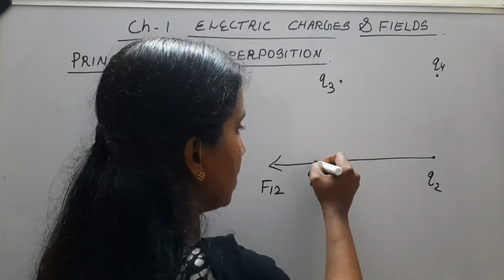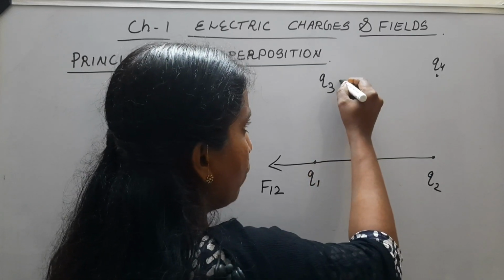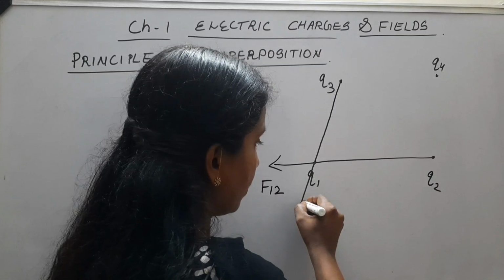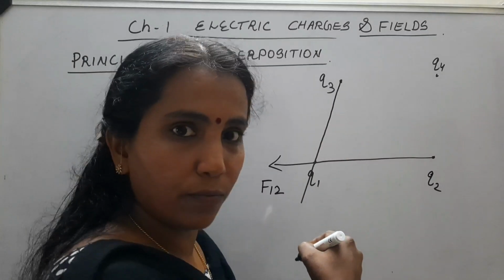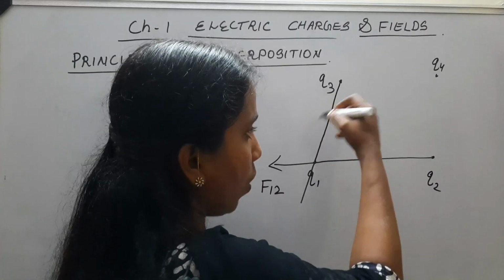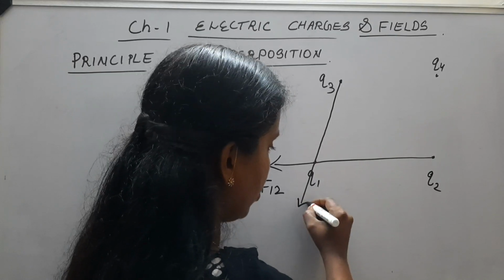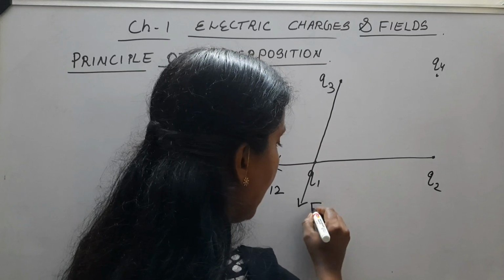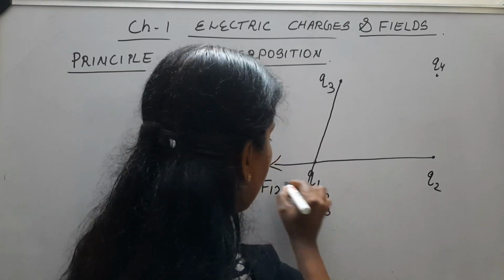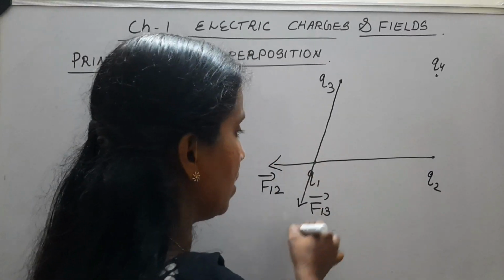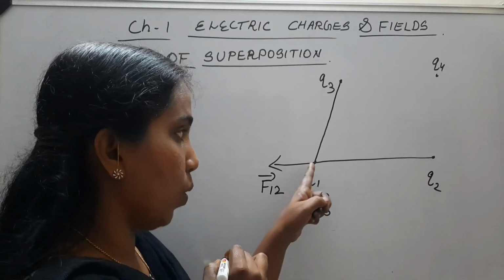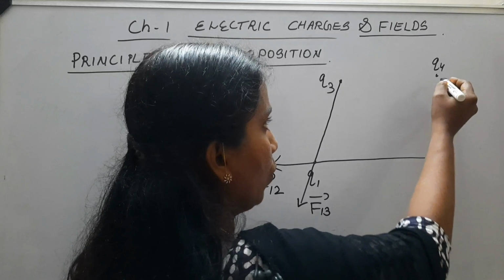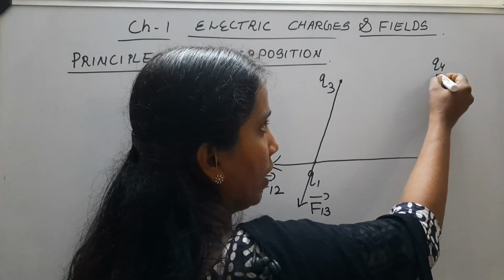Now Q3 exerts a force on Q1, and that force acts along the line joining Q3 and Q1. This is the line of action of that force, and since the charges are similar, it is repulsion again. So this is the direction of F13. F12 in this direction, F13 in this direction. Now Q4 is here.